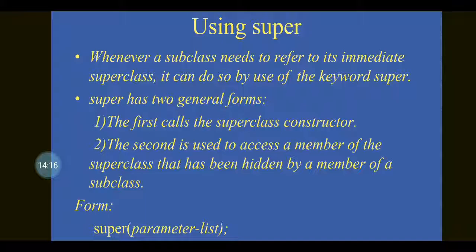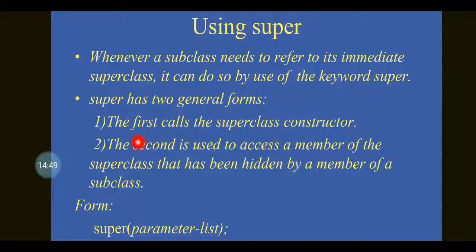Let us get into the next concept, that is the super keyword. Whenever a subclass needs to refer to its immediate superclass, then we can use the keyword super. Super has two general forms.